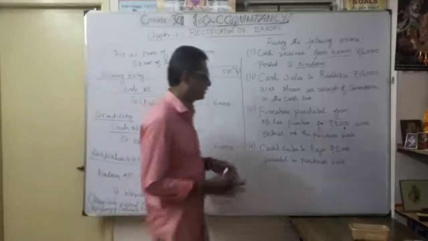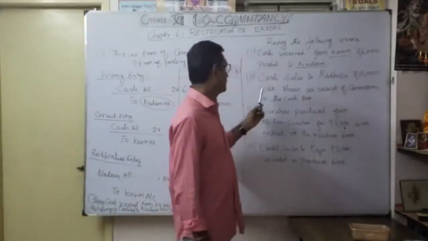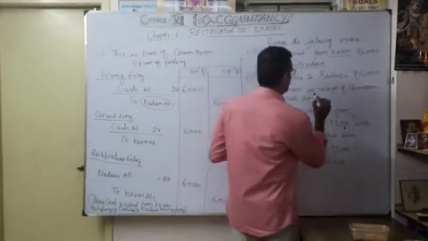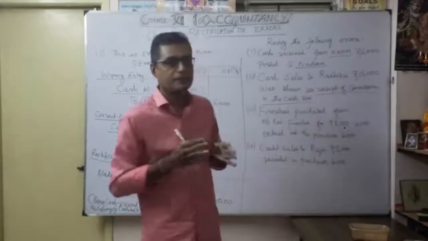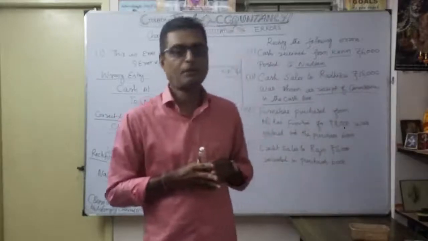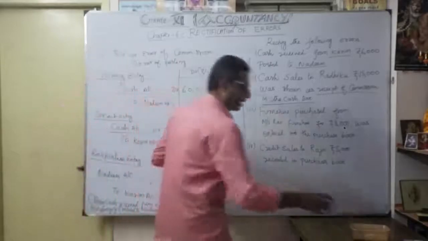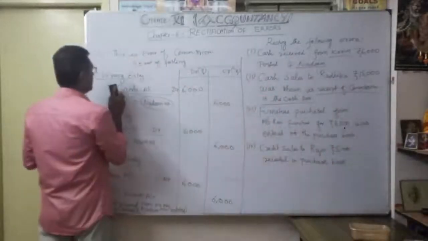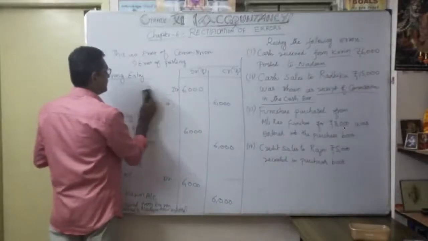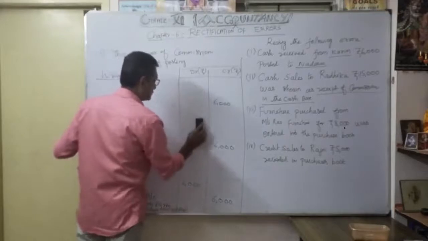Now the second one. Cash sales to Radhika of 15,000 was shown as a receipt of commission in the cash book. Actually we made a sale, but they considered it as commission. Now let's see how the entry will be. Always make the wrong entry, the correct entry, and the rectification entry. That is very important.